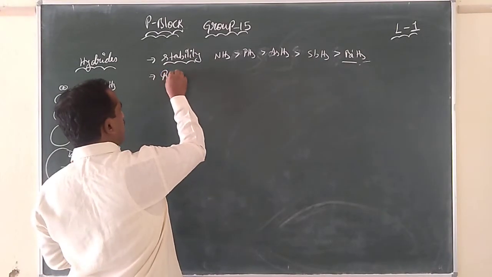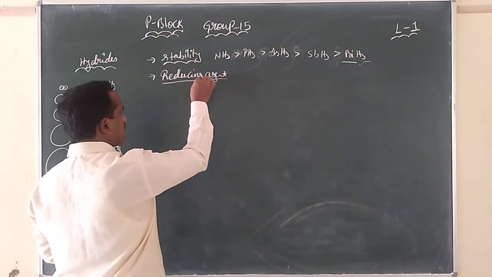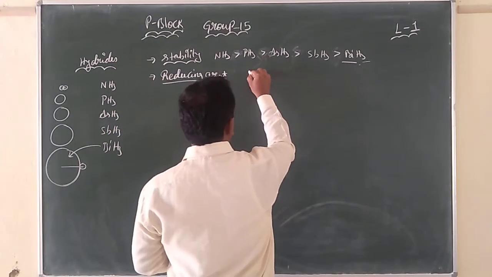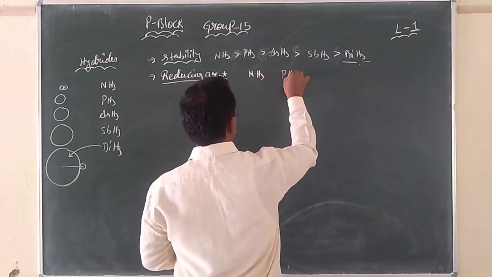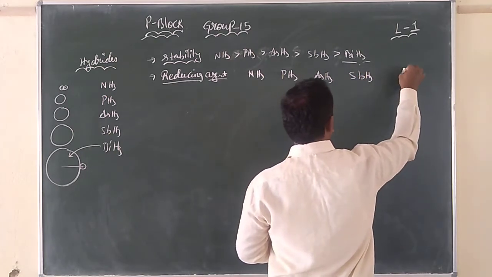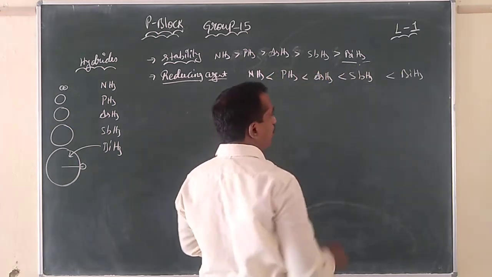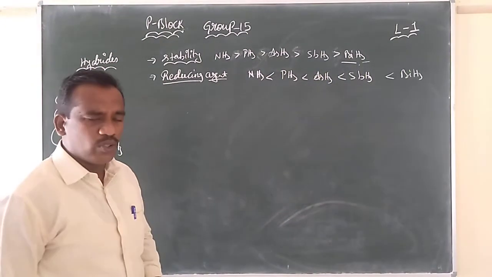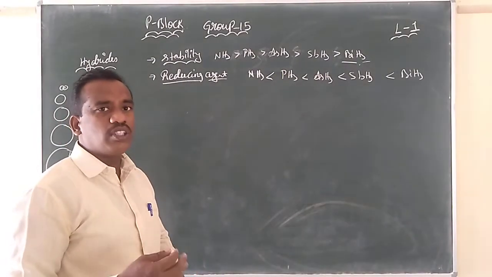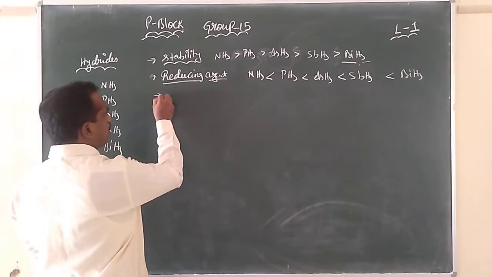The topic we are linking is the reducing agent. When a substance can readily lose the hydrogen, we say it's a very strong reducing agent. Now the order comes like this: NH3, PH3, AsH3, SbH3, and bismuth hydride. A strong reducing agent means the one that is readily losing the hydrogen. So down the group, what is happening? Reducing nature is increasing.